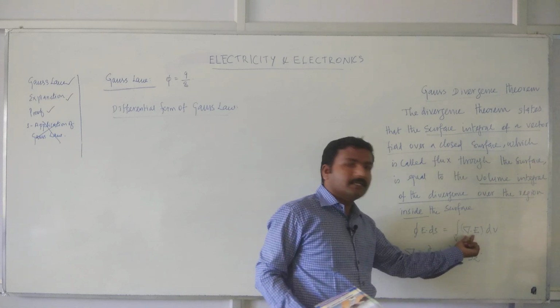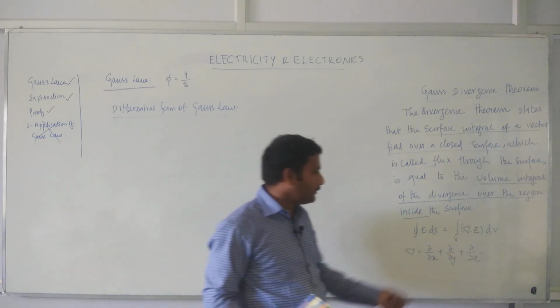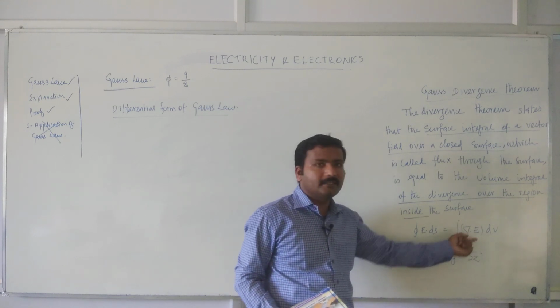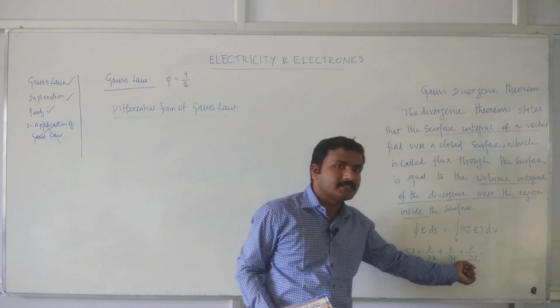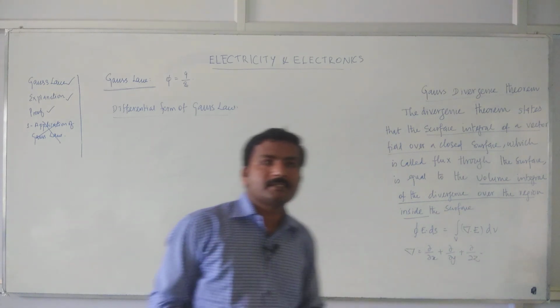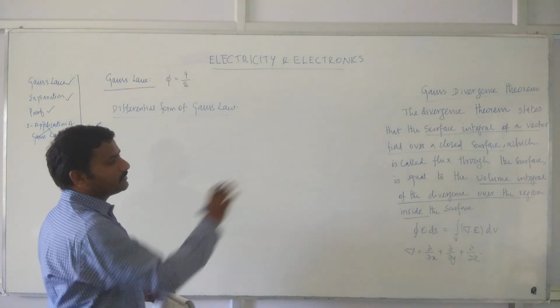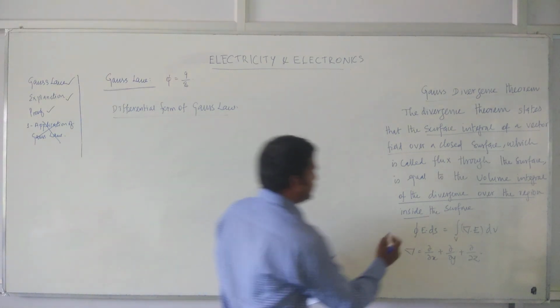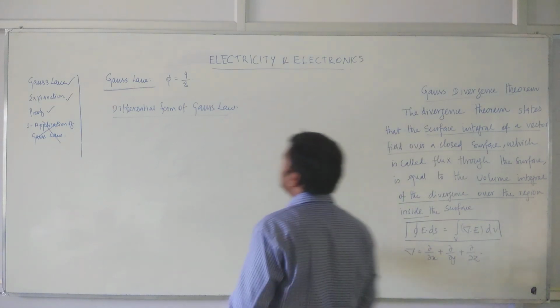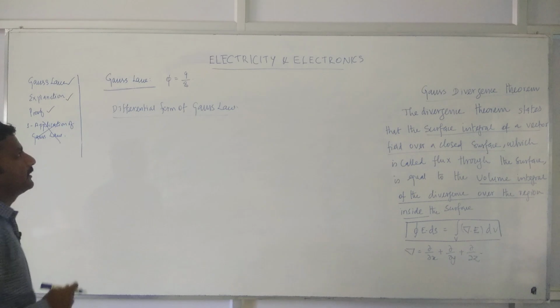This del is divergence. What is the meaning of it? We are taking partial derivatives of E with respect to x, y, z. So del is equal to dou by dou x plus dou by dou y plus dou by dou z. Just remember this relation, which we are going to utilize to obtain the differential form of Gauss law.